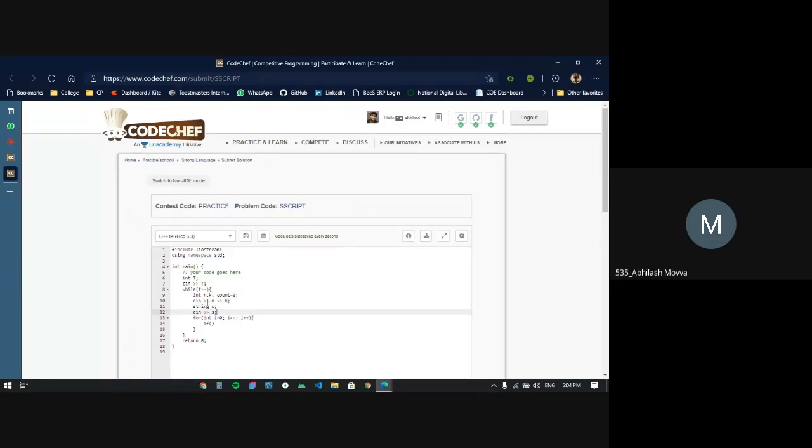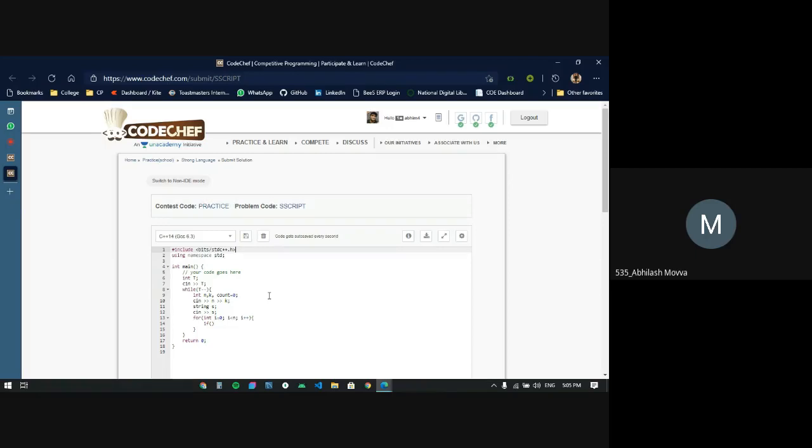In C++, why do most competitive programmers choose C++ as the base language? Because in the header files, if you include bits slash stdc++.h, this one header file is enough. It is a supplement to all the other header files, so you need not include any others.